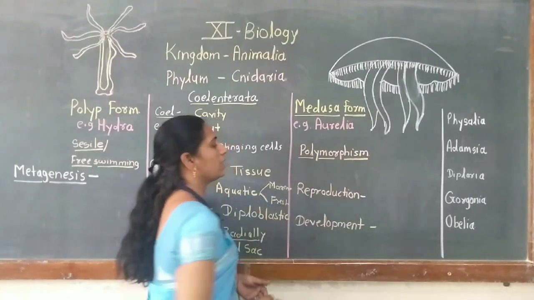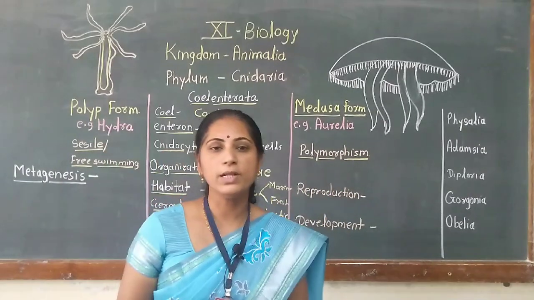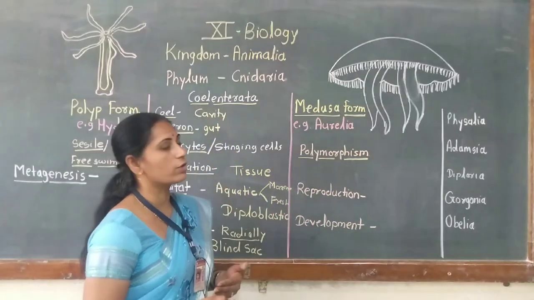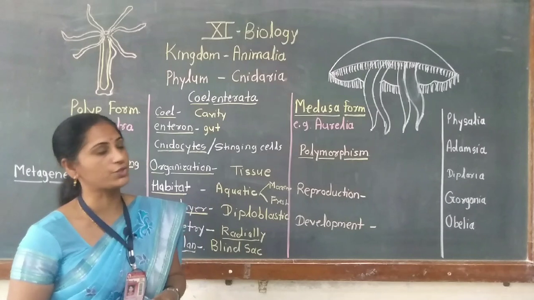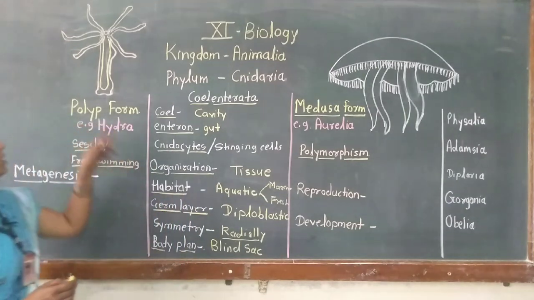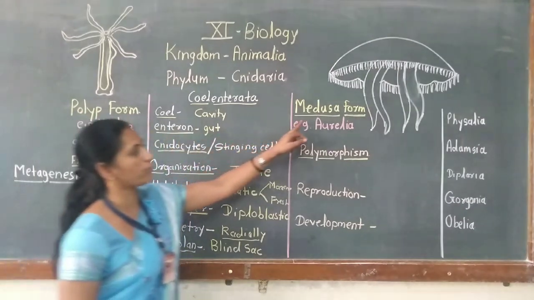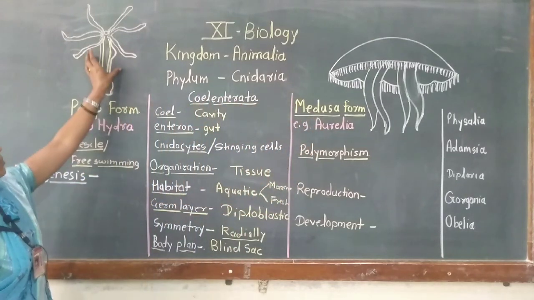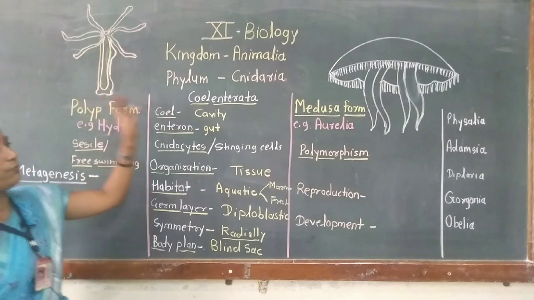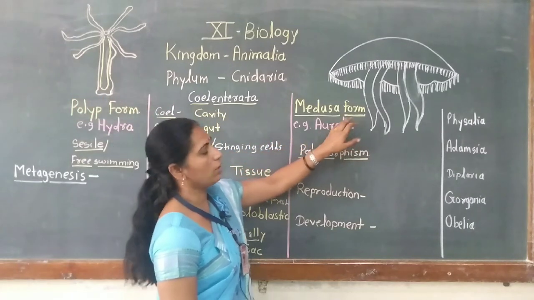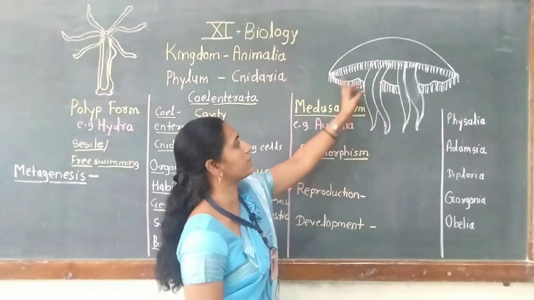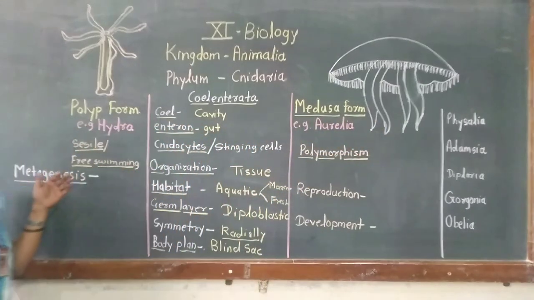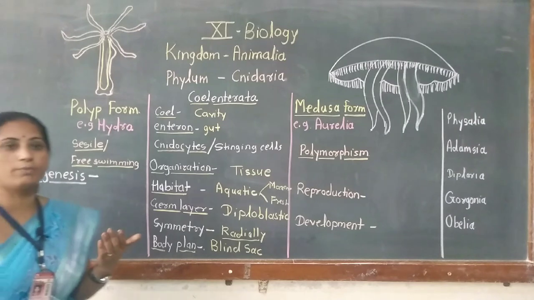Polymorphism means that in this phylum, animals show two or many forms, and these morphological forms are different from each other. The first form is the polyp form and the other is the medusa form. See here in this diagram, this animal shows a cylindrical shape, whereas the Aurelia animal, or this jellyfish, shows an umbrella shape.